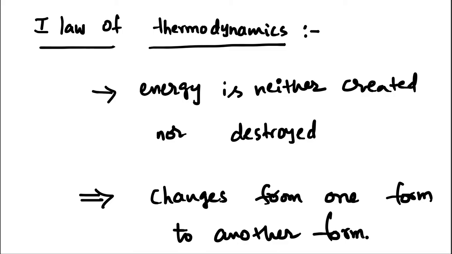Like using electricity in our homes, we are able to get light. So electrical energy is changing into electromagnetic radiation, light form. That means energy is changing form, but not created and also not destroyed. And the total energy of the universe is constant because energy from one form is going to another form. In that process, there are no losses and there are no gains. And we try to give a mathematical equation for this.